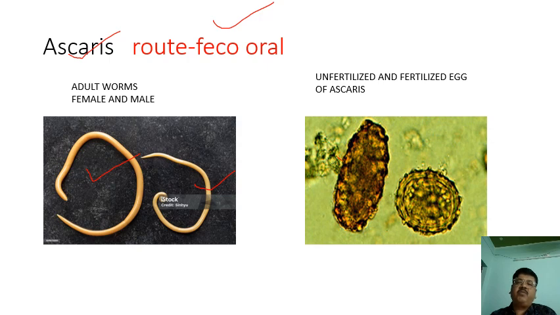The first egg shown here is an unfertilized egg, larger in size, cylindrical, and the mammillated coat is not pronounced. The fertilized egg is spherical or oval in shape, with a pronounced mammillated coat. When this fertilized egg goes into the soil under favorable conditions, it develops rhabditiform larva, which is the infectious form of the parasite.